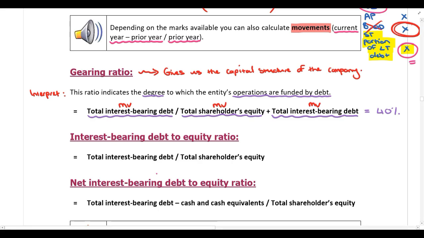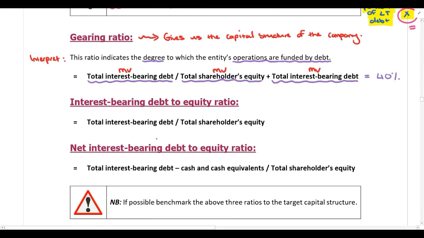Then the next ratio is interest-bearing debt to equity, or sometimes also just referred to as the debt to equity ratio. And you perform this calculation by taking total interest-bearing debt and dividing by total shareholders' equity. Now, once again, guys, this calculation should be performed using market values and not book values. And one limitation of the debt to equity ratio is this ratio does not give us the capital structure of the company.